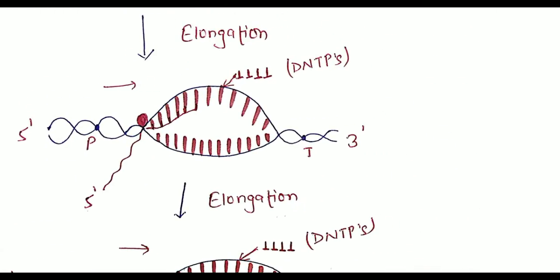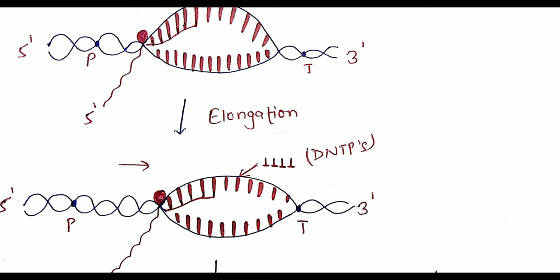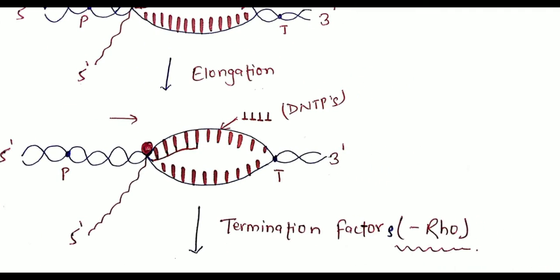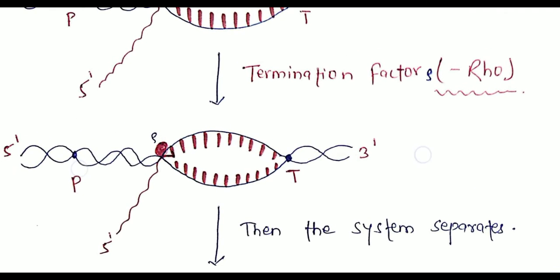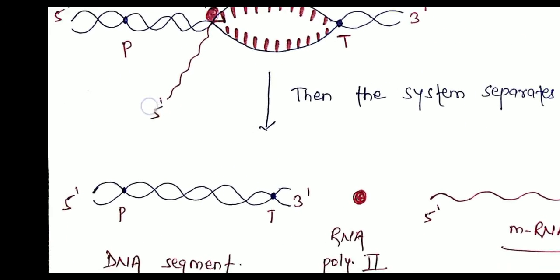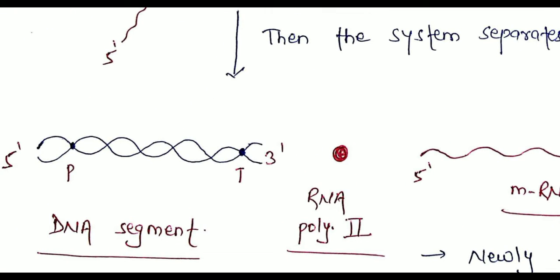Now the process continues and it elongates with the formation of mRNA. After elongation, when the transcription bubble reaches the terminal end, then the termination factor operates. Termination factor rho binds to the transcription bubble, and then the system separates. As you can clearly see, the DNA segment has been wound up completely and has been separated.